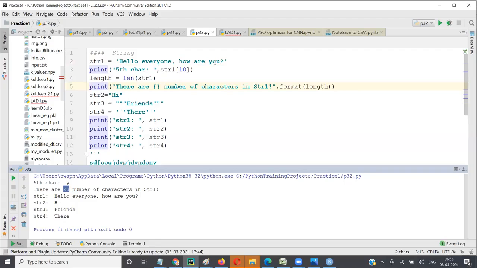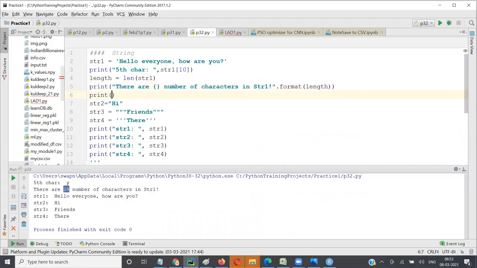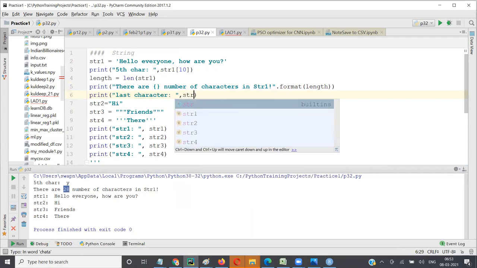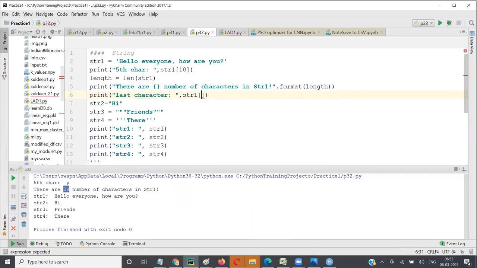So what are the positions available here? 0 to 27. You'll have positions 0 to 27 here. If I have to print the last character, what should I give? I want the last character. str1 of 28. Let's see what happens if I use 28.